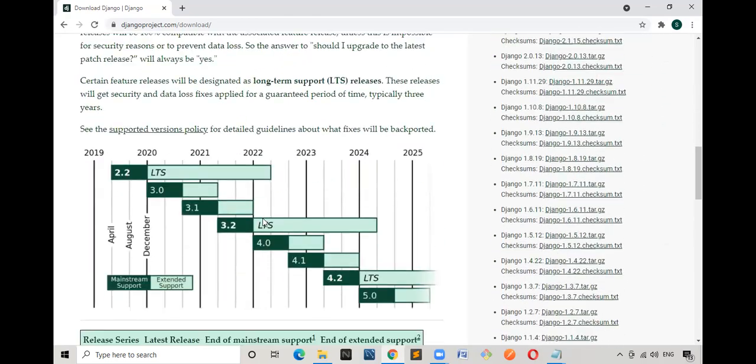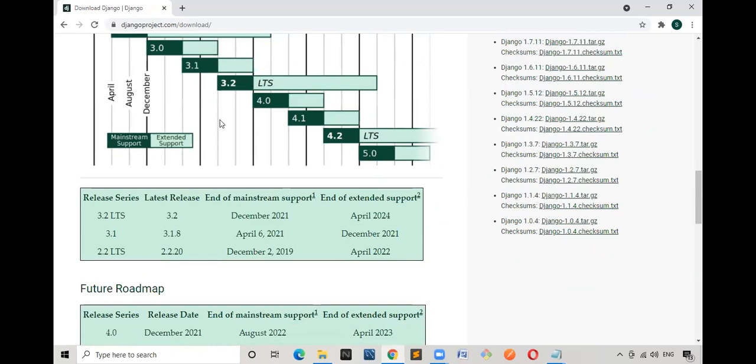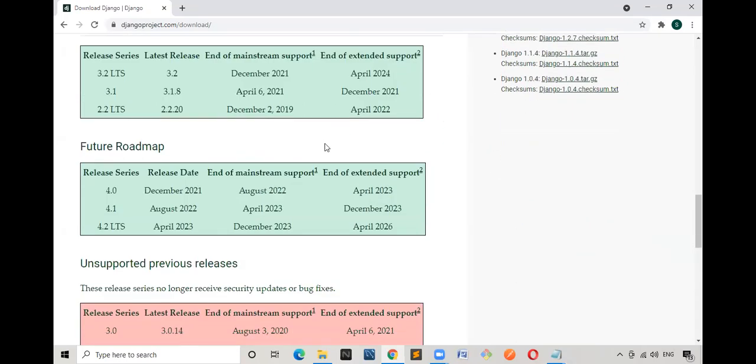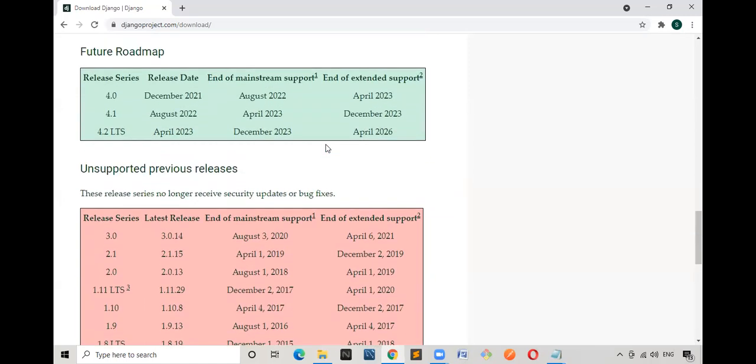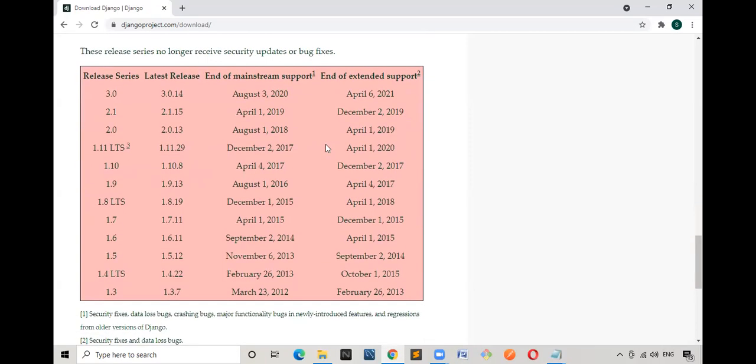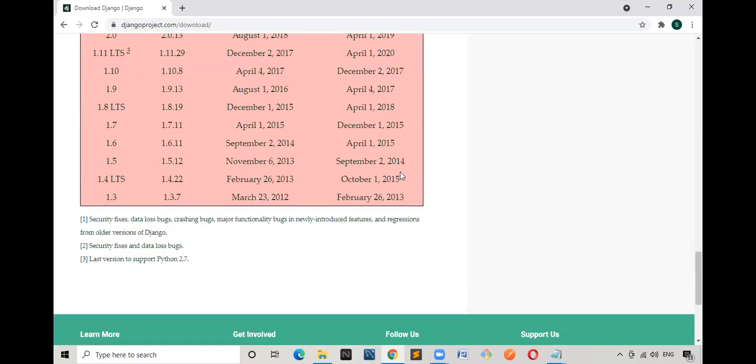If I scroll down, see here, they have given all the graphs, all those things. You can just go through that. It is not necessary for the time being. What is the latest version? Anyone? What is the latest version of Django? Please be very quick. What is the latest version? Okay, some of them are telling 3.0.